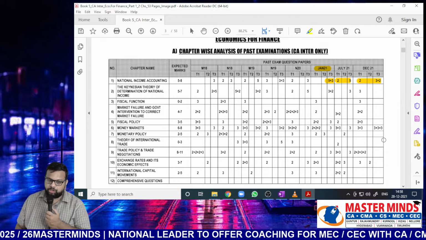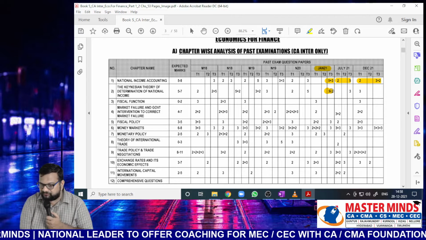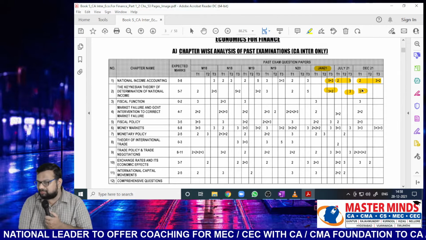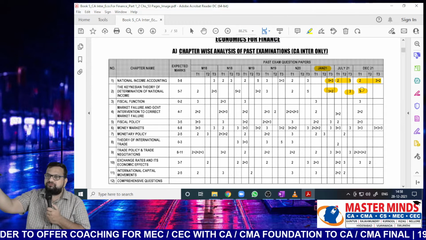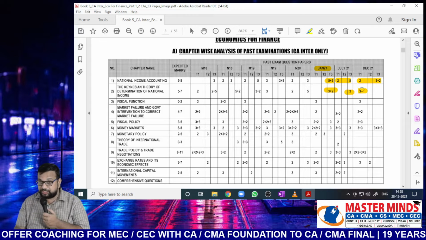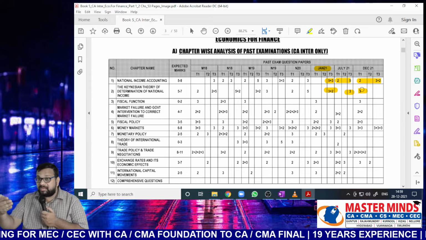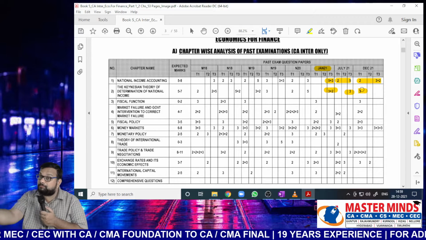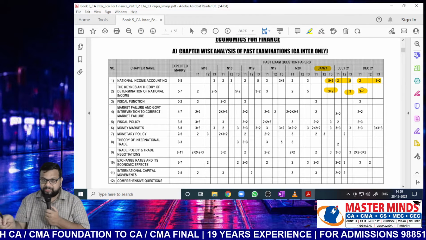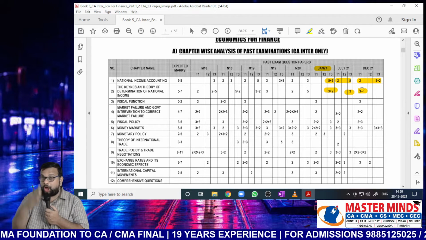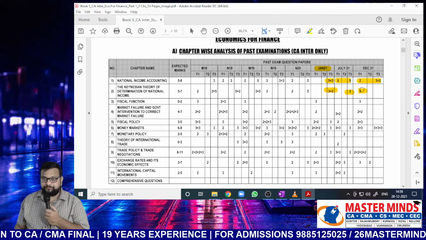Next, the Keynesian theory of determination of national income. From this chapter, in Jan 21 we got 5 marks, July 3 marks, and December 3 marks. If you are getting more marks from national income, we will get fewer marks from Keynesian theory, because both these units are a set. And if you are getting fewer marks in national income, they have to cover more from Keynesian theory. So both are connected to one another. As I said in the previous class, Nana, the point where we end national income, from there we will start Keynesian theory.